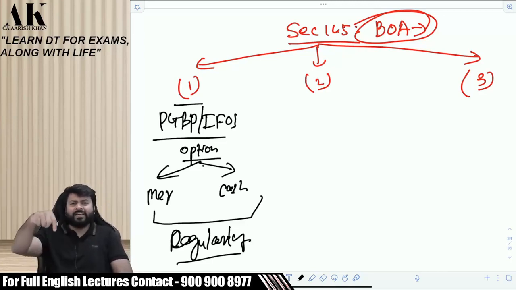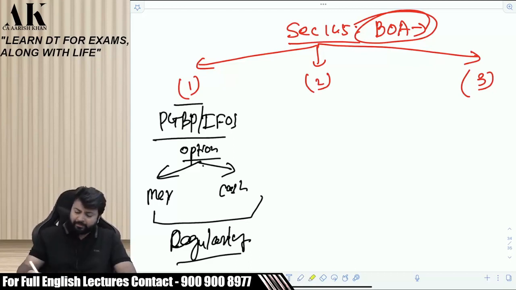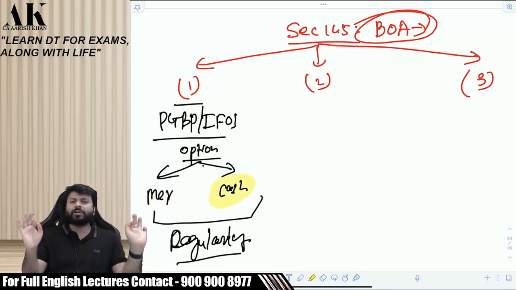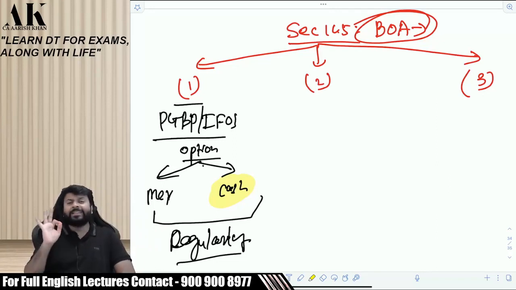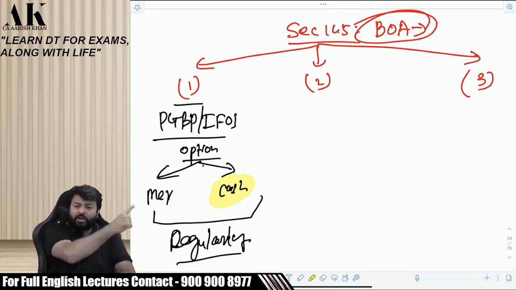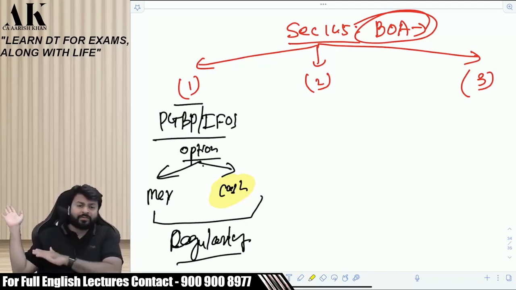Now, the moment I write this on the board, especially the second point: mercantile means accrual system. And cash means you accept the money, you pay the money, and accordingly you determine the profits. In the cash system, your bank account itself is your profit and loss account. Whatever income you have received is your income, whatever payment you have made is your expenditure. That's it. Matter closed. Receipt minus payment is your profit.